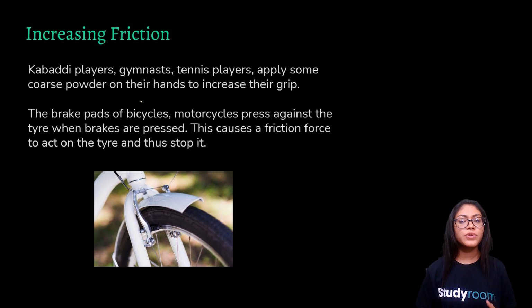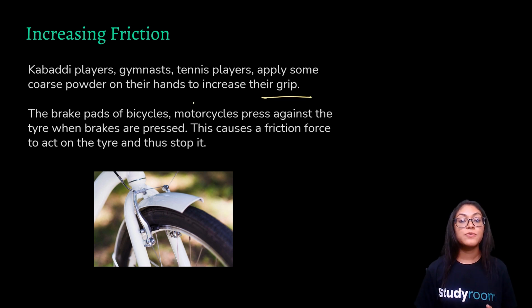Now you must have often seen that kabaddi players take mud from the ground and rub it on their hands. Why do they do this? Because if they rub the mud on their hands, the force of friction increases and they have a better grip. So kabaddi players, gymnasts, and tennis players apply some coarse powder on their hands to increase the grip.